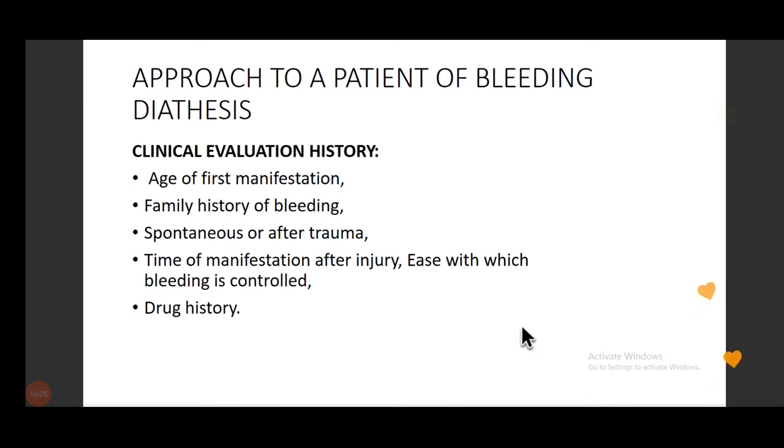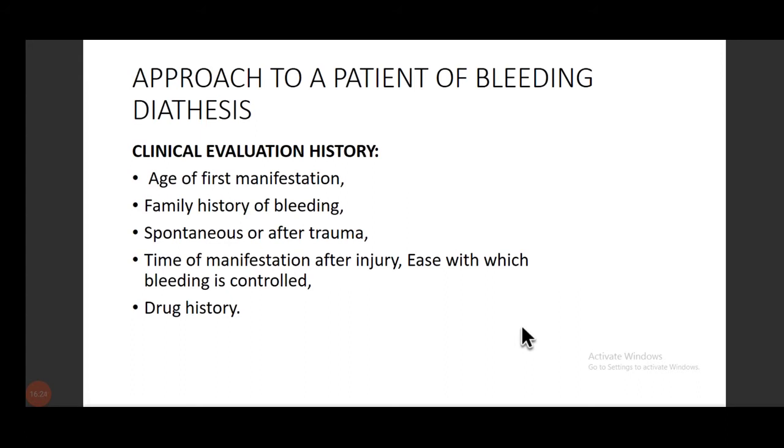Okay, starting with the clinical evaluation and first the history. In history, you will ask what is the age of first manifestation, and when does it start bleeding. And the family history, whether any relative of the patient had a similar history, spontaneous or after trauma.